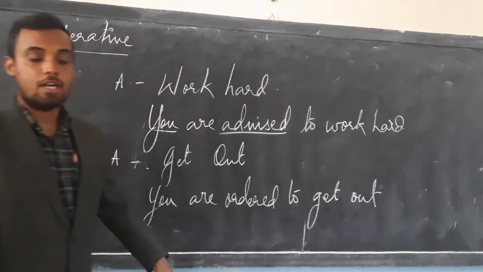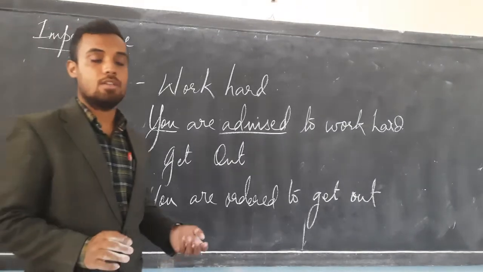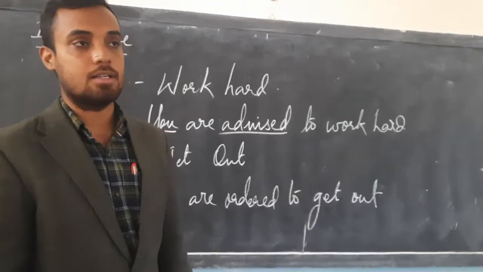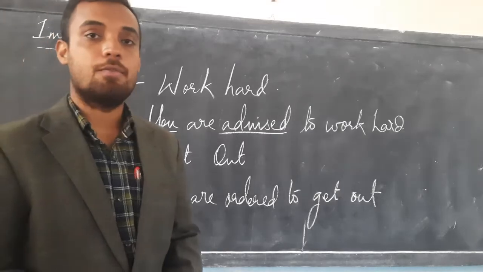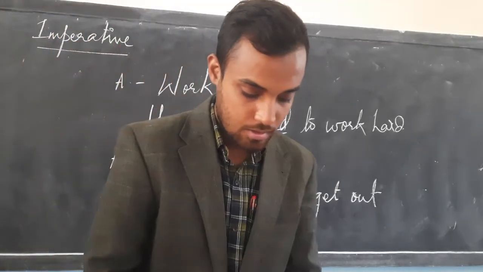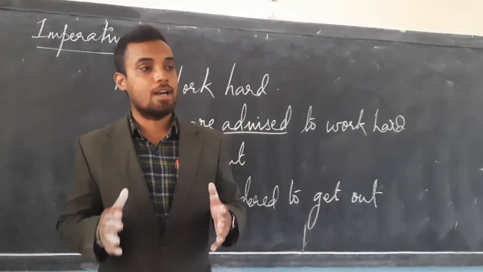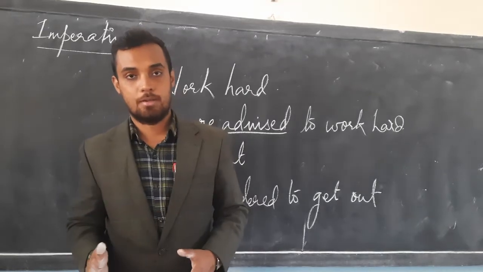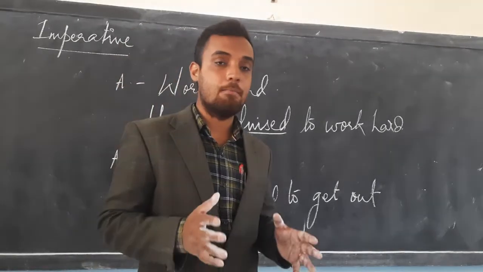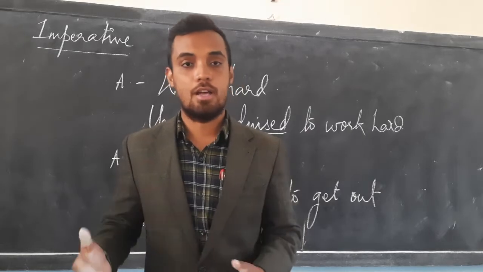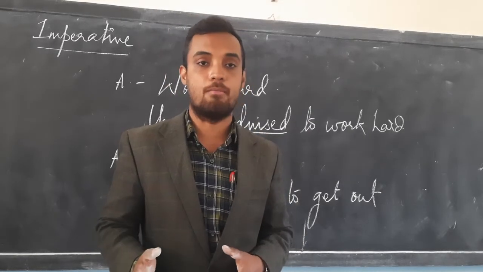The last one is the exclamatory sentence. Now students, with an exclamatory sentence, we don't have any verb or an object, and it is mainly the verb that has active and passive form.